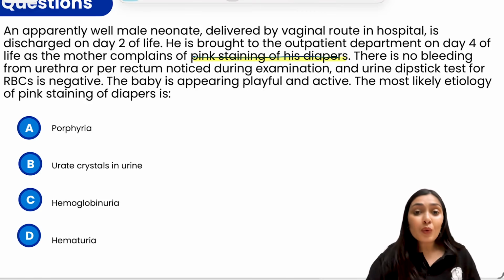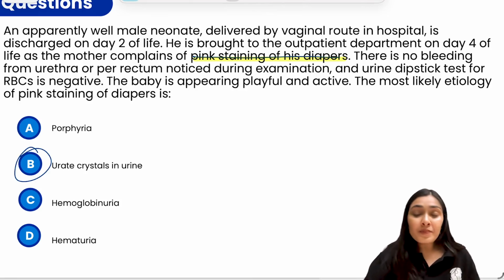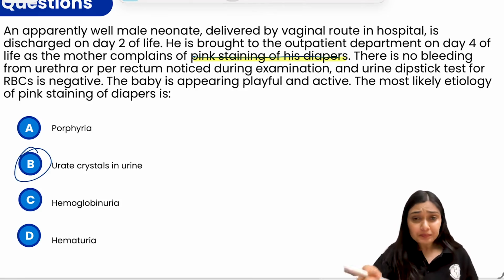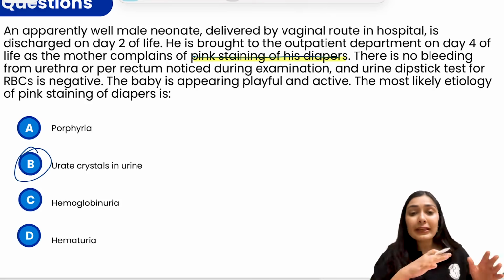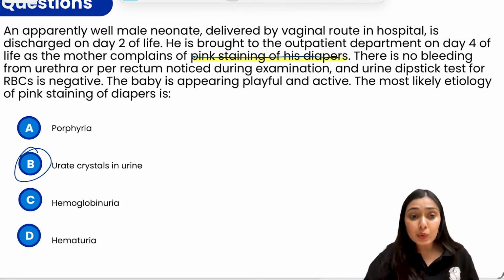The only complaint over here is that there is pink staining of diapers. So this is a very benign thing. This is nothing but urate crystals, right? So here the correct answer is that there are urate crystals in the urine. Typically you see this brick like color or pink orange staining of the diaper, typically in the first week of life. This is a very self limiting condition you can see in healthy neonates.